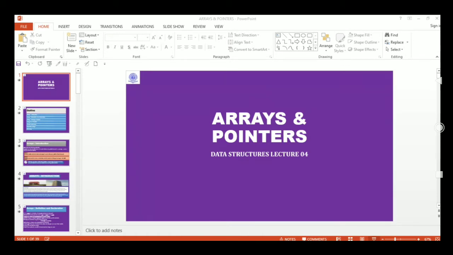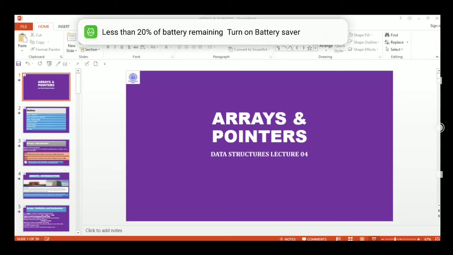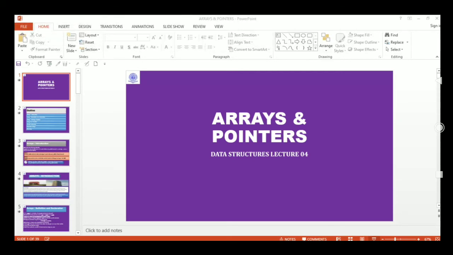Now, which among these do you think is better? Second one, sir. Why? Because it is much easier to handle one variable rather than handling 100 variables. The second thing is, while creating 100 variables, if you make a mistake, it will be too difficult to debug. That is why the second option is much better than the first option.